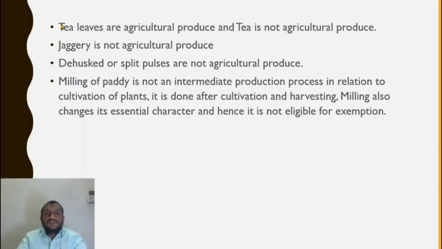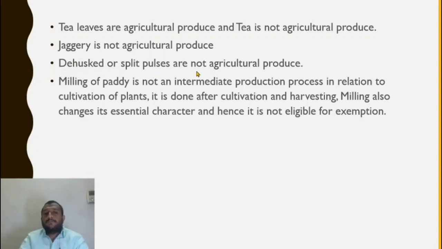So some more quick points. Tea leaves are agricultural produce and tea is not agricultural produce, obvious, because for making tea leaves into tea, a lot of processes are involved. The process is making it marketable for the retail market and not the primary market. Jaggery is not agricultural produce. What is jaggery? Sugarcane is processed and jaggery is formed. Raw sugarcane, if it is cultivated and harvested, is agricultural produce, but jaggery produced out of sugarcane cannot be agricultural produce. So if I'm transporting jaggery, it is not exempt because jaggery is not agricultural produce.